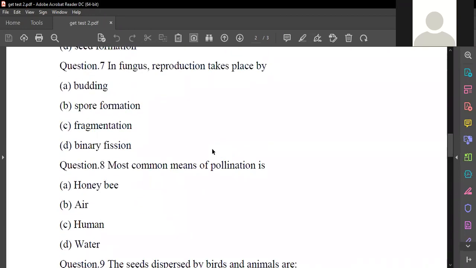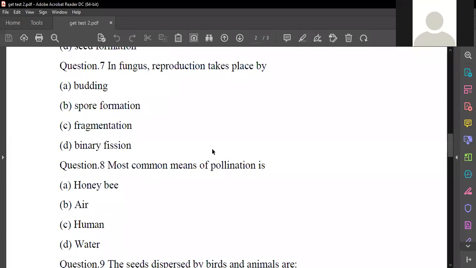The next one. In fungus, reproduction takes place by? How does reproduction take place in fungus? Spore formation. Yeah, but you can give the answers one by one. That is spore formation, the answer. Okay.